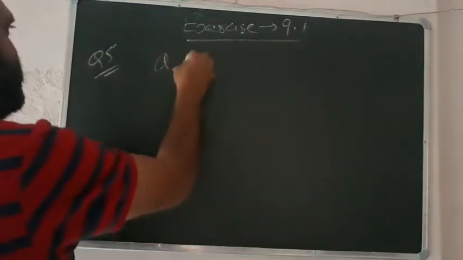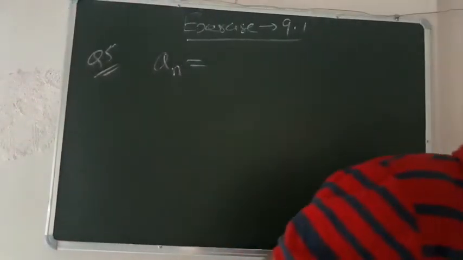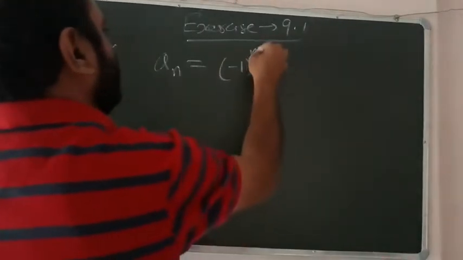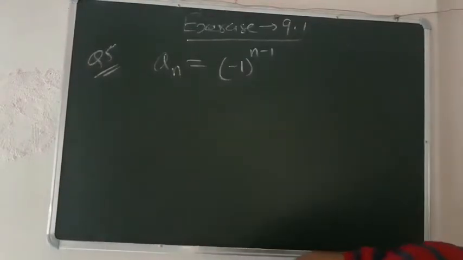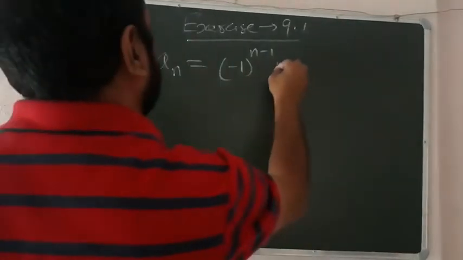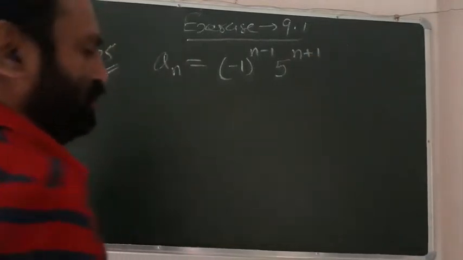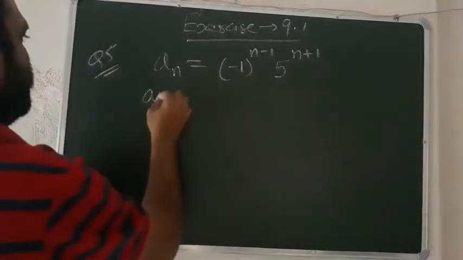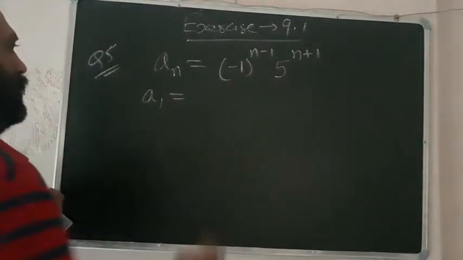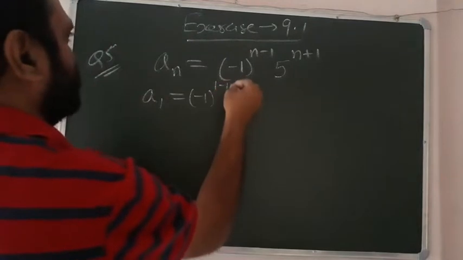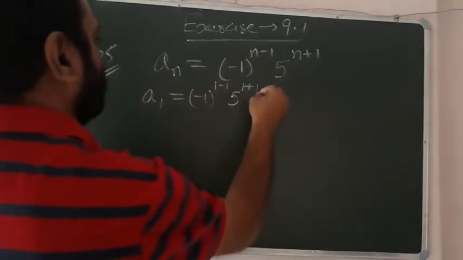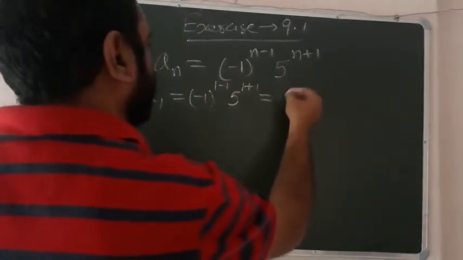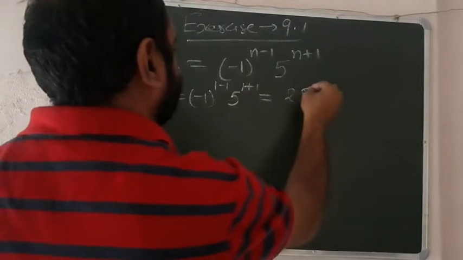Question number 5: the general sequence is an equal to minus 1 raised to the power n minus 1 into 5 raised to the power n plus 1. So this is the sequence. We will find the first 5 terms. When we put n equal to 1, we get the first term: minus 1 raised to the power 1 minus 1 into 5 raised to the power 1 plus 1, that is minus 1 power 0, that is 1, and 5 power 2, that is 25.